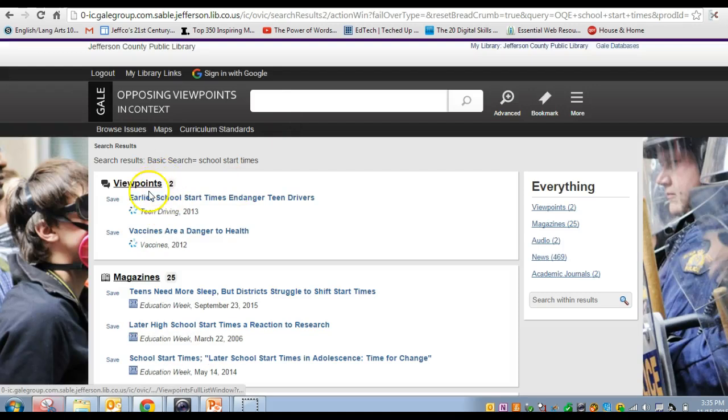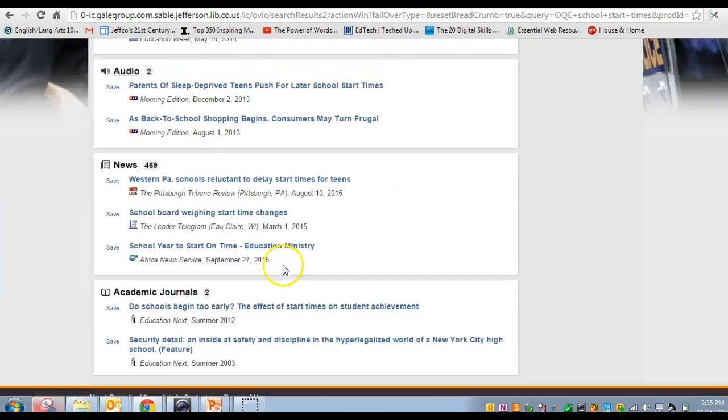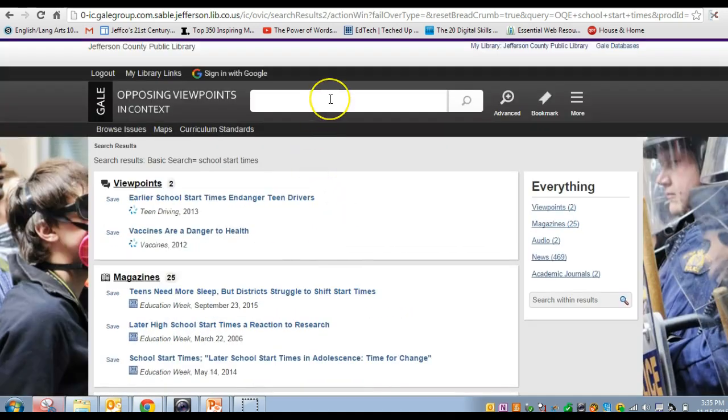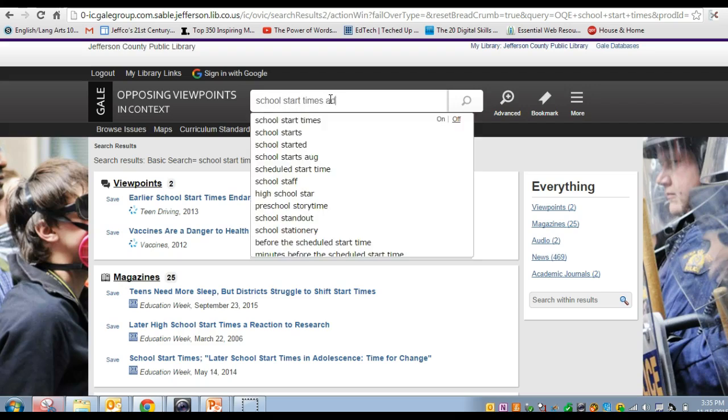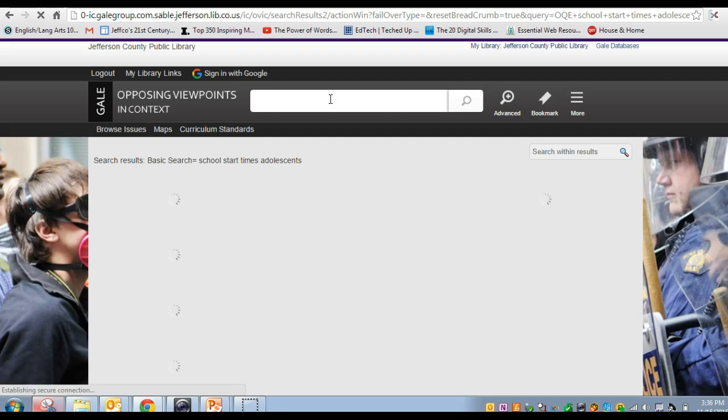So you've got your viewpoint articles that are written for this, some related to not necessarily just school start times, magazines, audio, you've got some NPR stuff in here, news, academic journals, etc. You can play with your search terms as well. So you could do school start times, let's say adolescents, since that's the fancy way of saying teenagers, and see what you get with that.